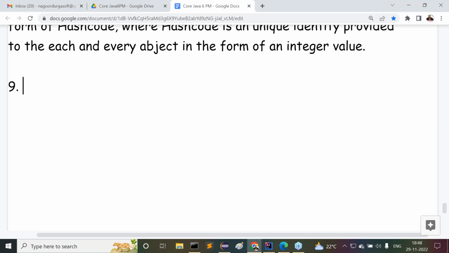Now let's come to this last point in the differences between Java and other programming languages. Let me complete this point here. After that, we'll have some other discussion.